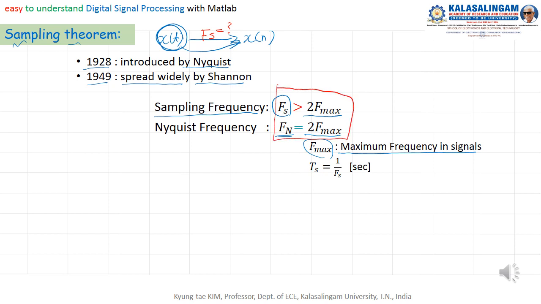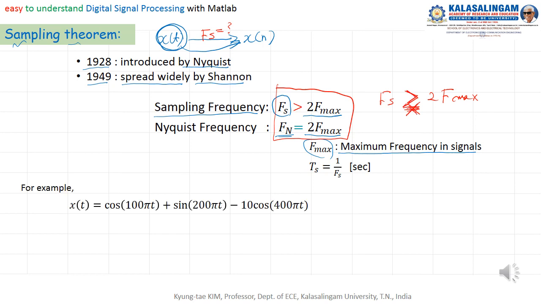One more time: the sampling frequency is greater than 2 times fmax. Sometimes people use equal, but that is not included. Please pay attention: just greater than, not equal. One example. Now x of t is given here. From this, what is the fs?